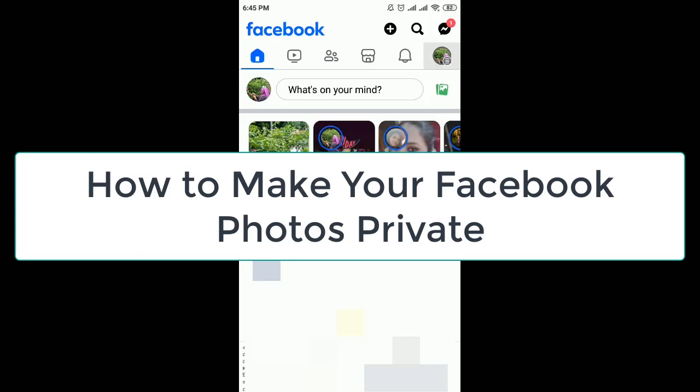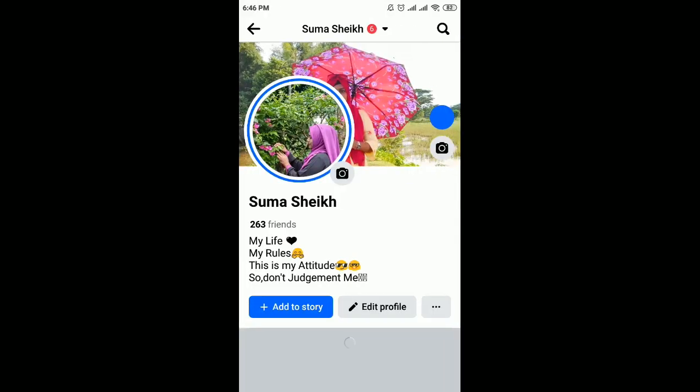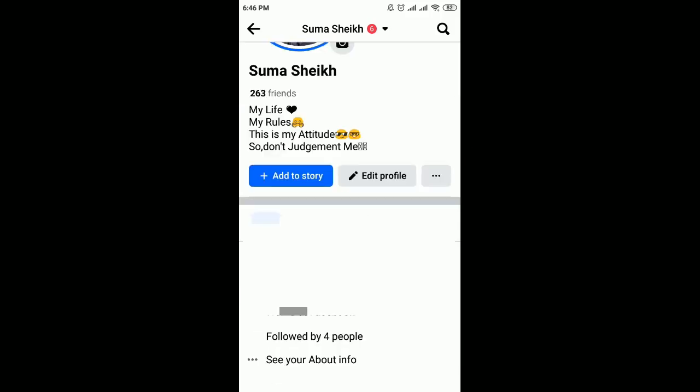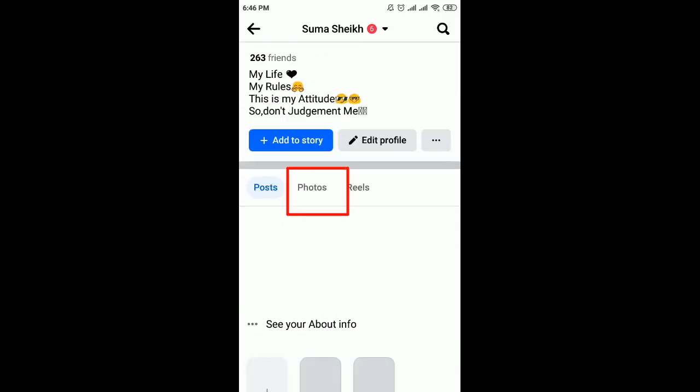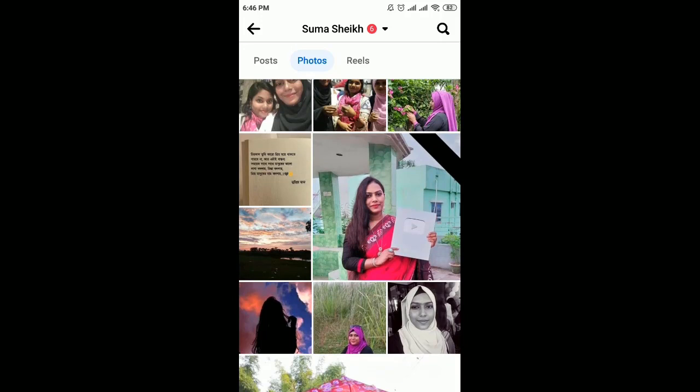Follow this step. Go to your profile. From your profile, scroll down until you see the Photos button. Tap it to view all your Facebook photos. Then, find the photos you want to make private.